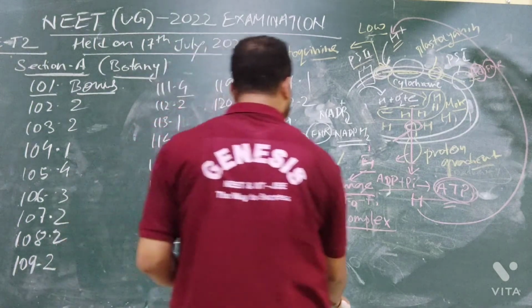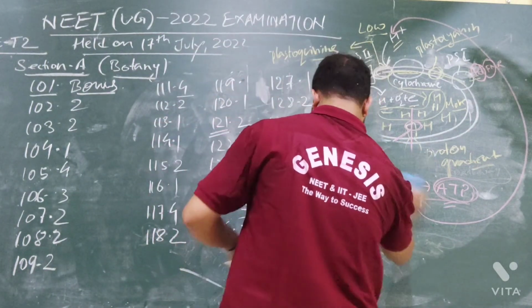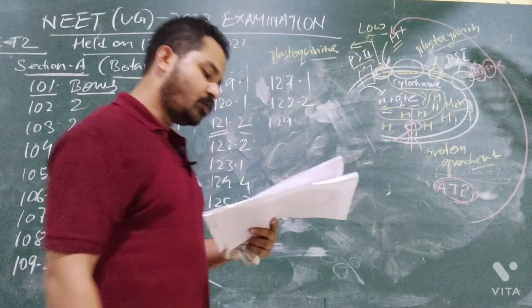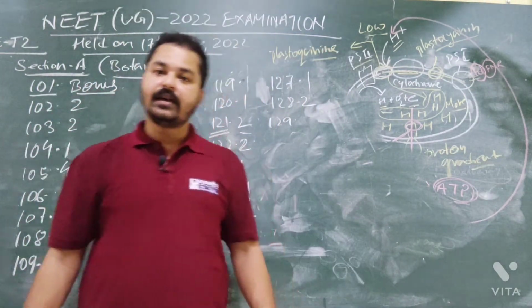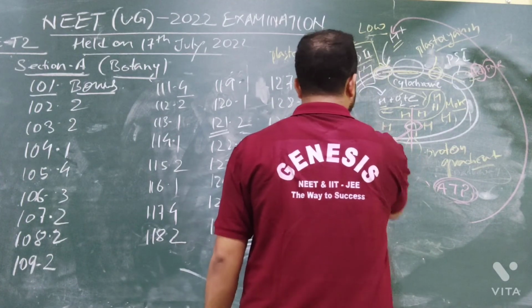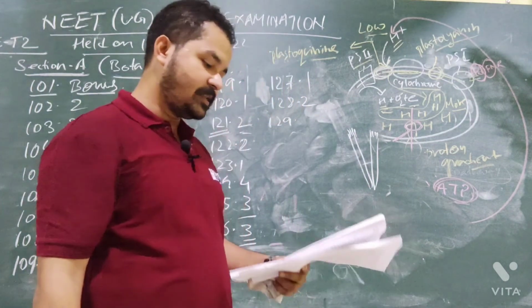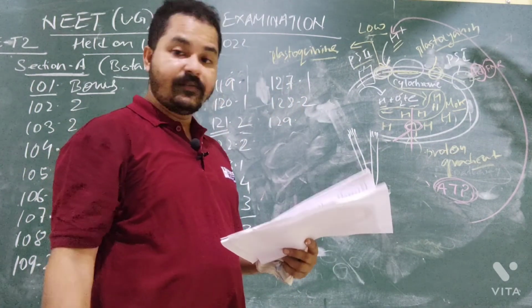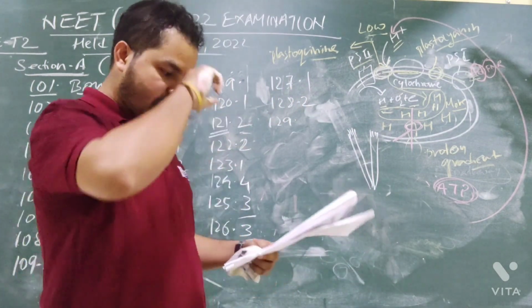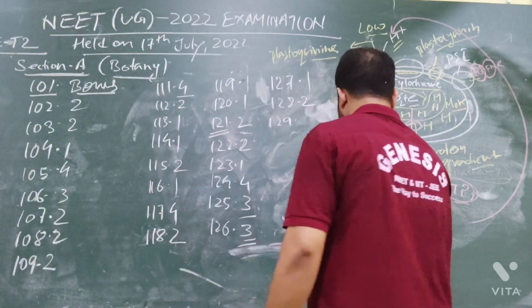Now question number 130. Which of the following plants shows vexillary aestivation and diadelphous stamens? Diadelphous stamens means stamens are arranged in 2 bundles. And again, what else? The aestivation will be vexillary. So the answer will be Pisum sativum, option number A.